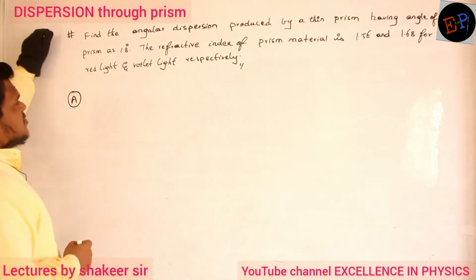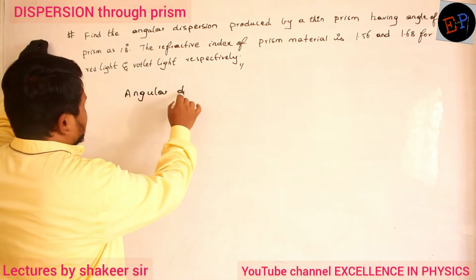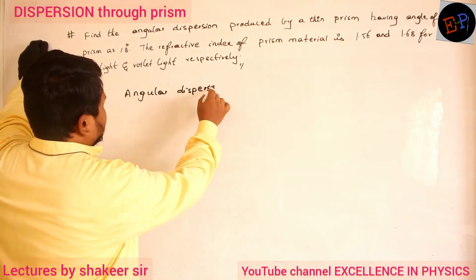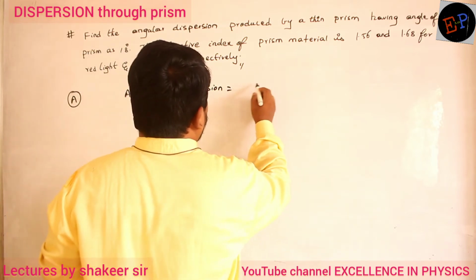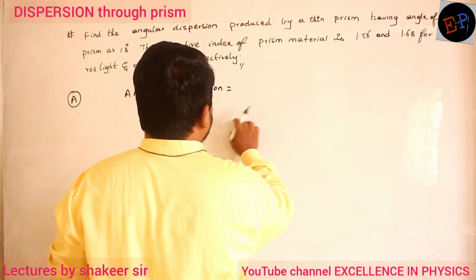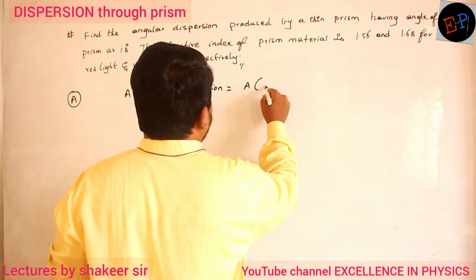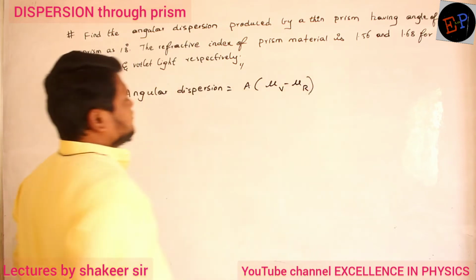Find the angular dispersion. What is the formula? Angular dispersion is A into (mu_v minus mu_r). This is the formula.